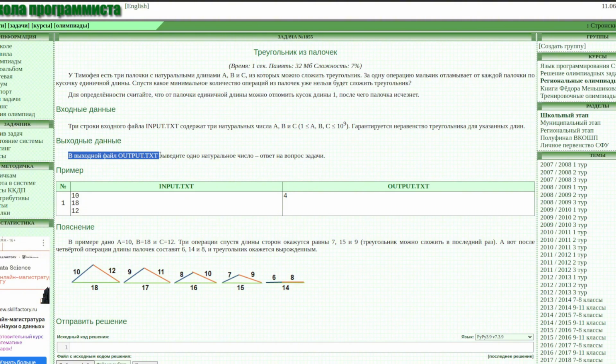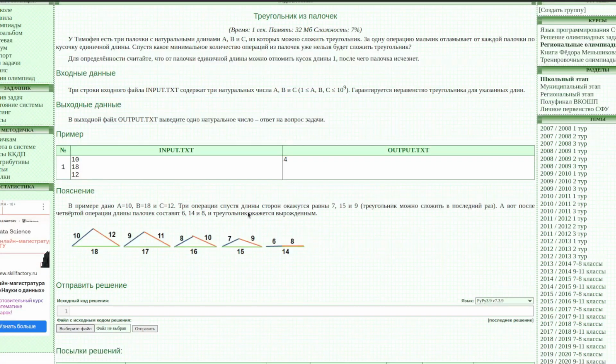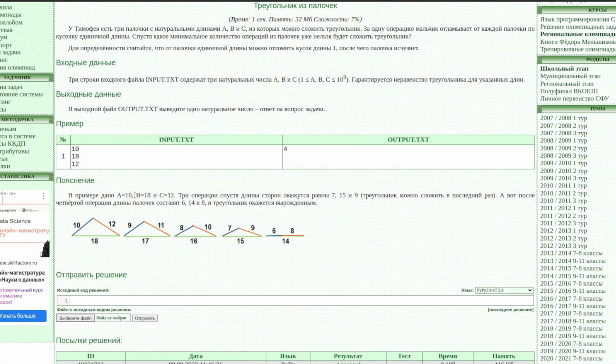In the output file, output.txt, you will see one natural number, the answer to the problem. That is, in this problem, if we look at the example in more detail, we are given these numbers and the answer here is 4, and here is an example.